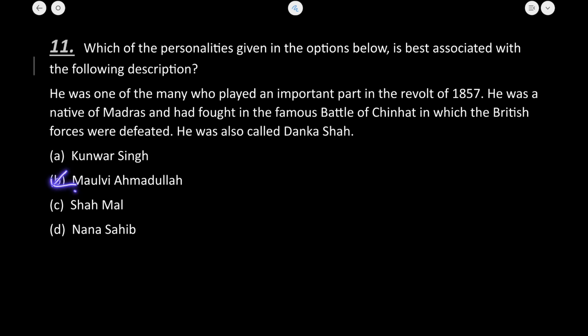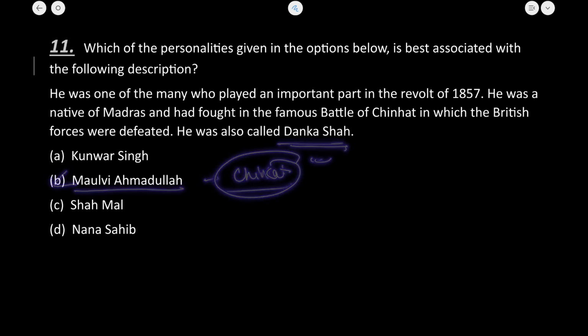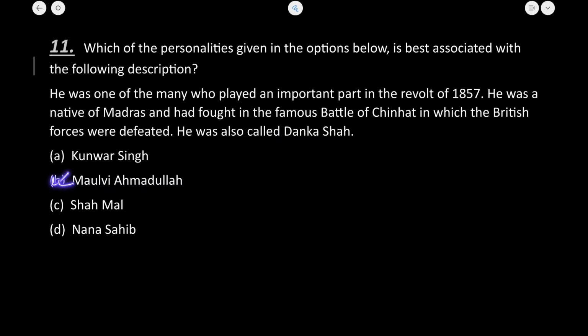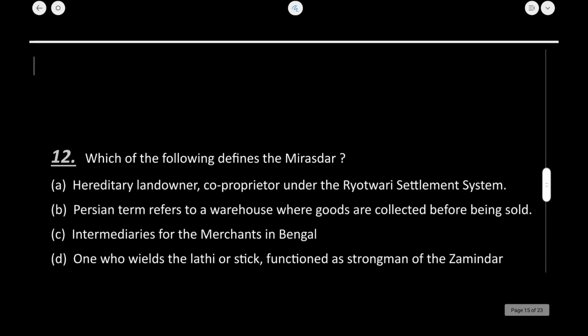Maulvi Ahmadullah was known as the Danka Shah. Okay, now he was an educated Muslim and he fought the battle of Chinhat. He was also known as Danka Shah and Britishers were defeated in this battle. So ये information regarding मौलवी अहमदुल्ला आपको ध्यान में रखना है, ठीक है। So correct answer हो जाएगा हमारा B. Let's now move to the next question.